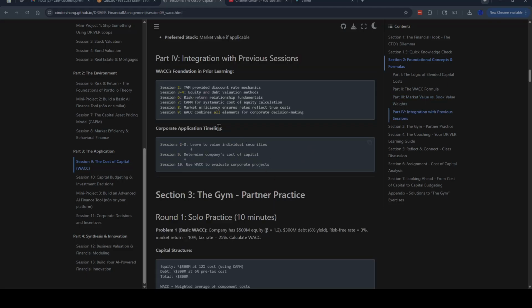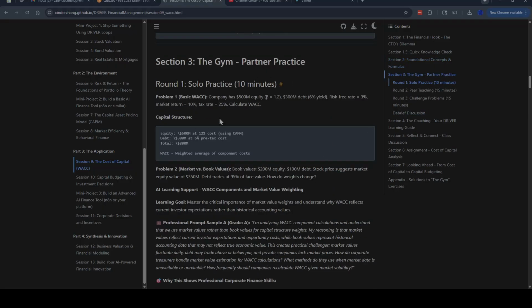And so here's a timeline. Learn and value individual securities, determine the company's cost of capital, and then use WACC to evaluate corporate projects. And so here's round one. Here's where we just practice